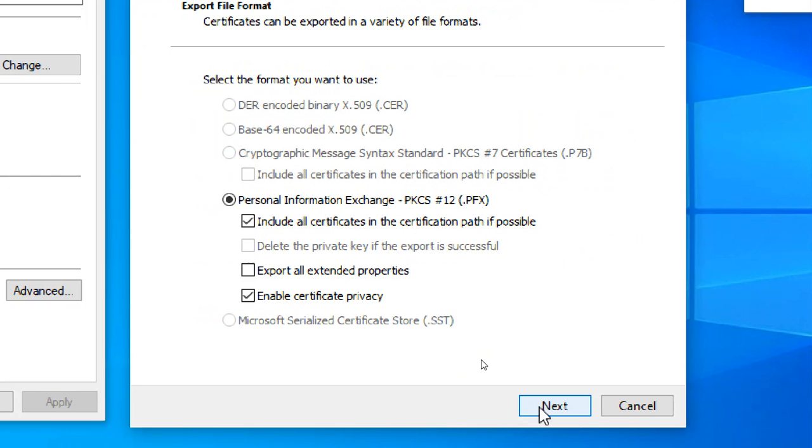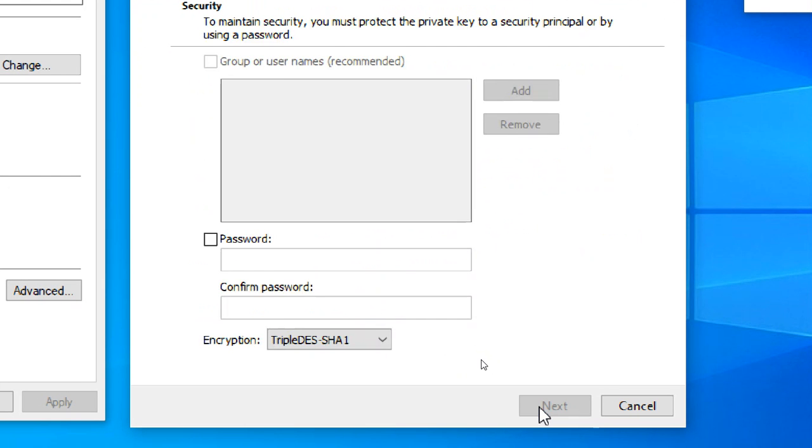You don't need to do anything, just next, and select the password option. Give some easy password. I'm giving a password like ZAQ1234. Very simple password, right?